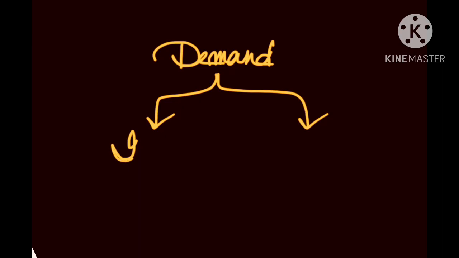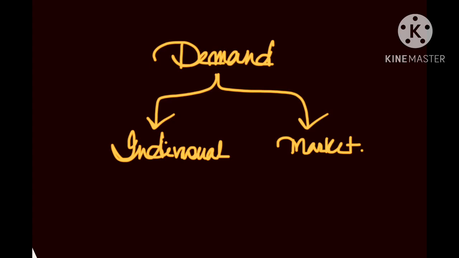in the microeconomics perspective, we can consider demand in two different categories. One is the individualistic demand or individual demand. Another is the market demand or composite demand. What does individual demand represent? Individual represents you as an individual: you have certain different desires, you have different income, you have your own choice, taste, liking, desire and preferences. So once I talk about individual demand, I am talking about your personal demand.